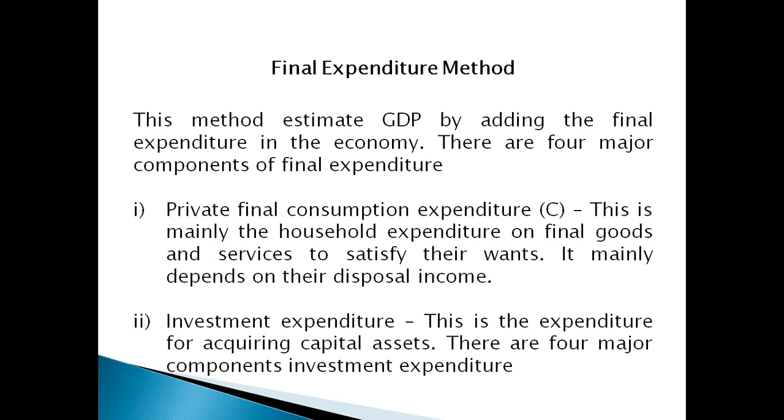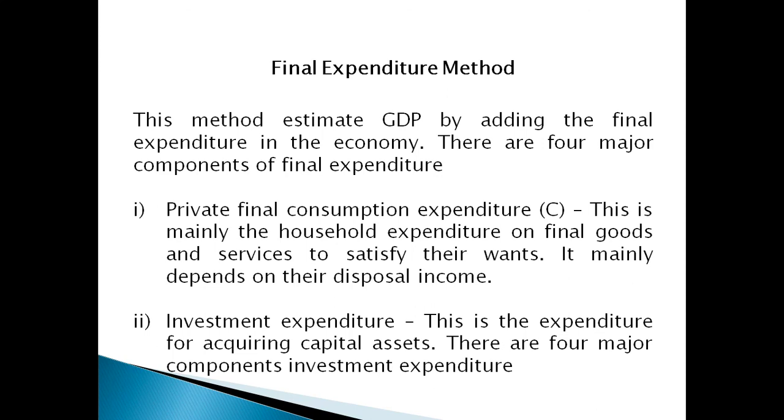The next is the final expenditure method. This method estimates GDP by adding the final expenditures in the economy. There are four major components of final expenditure. The first is private final consumption expenditure, or C. This is the main part of the household sector. This is the household expenditure on final goods and services to satisfy their wants. It mainly depends upon their disposable income, that is, the income utilized for consumption purposes. So we denote it by the letter C.